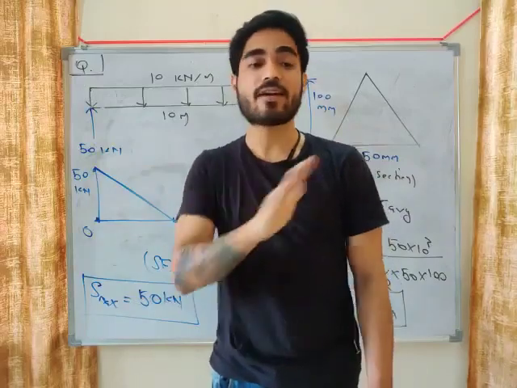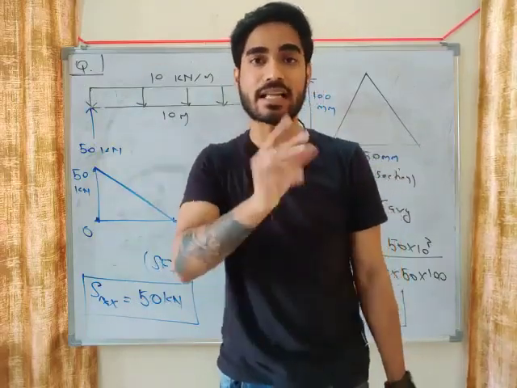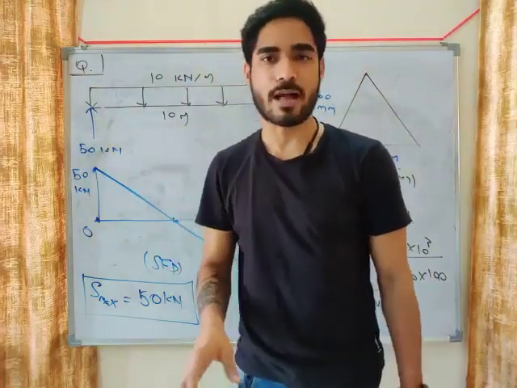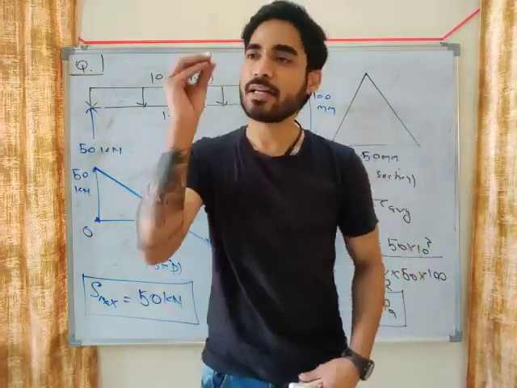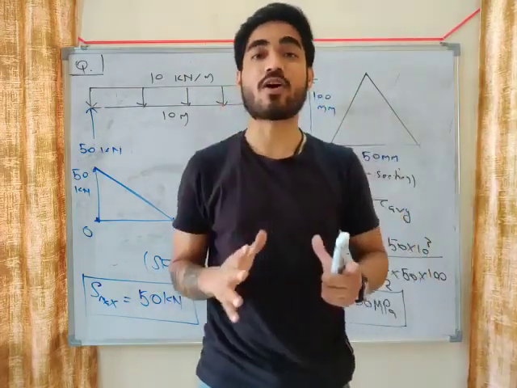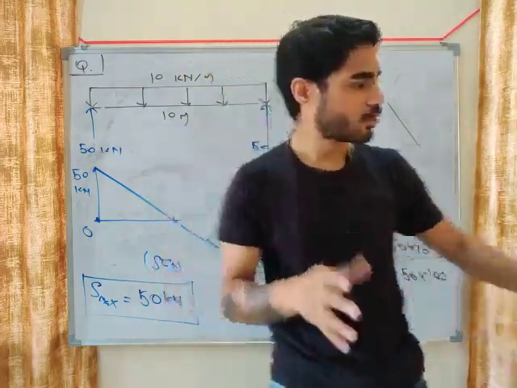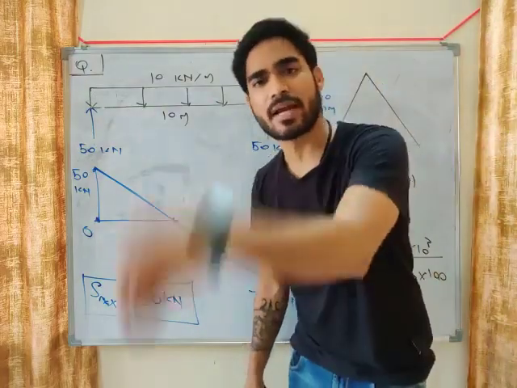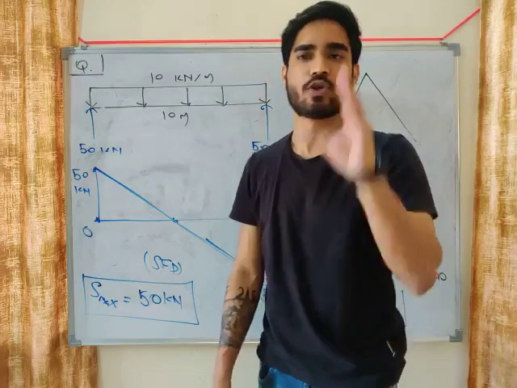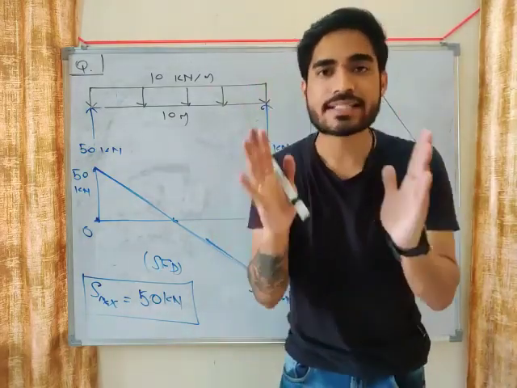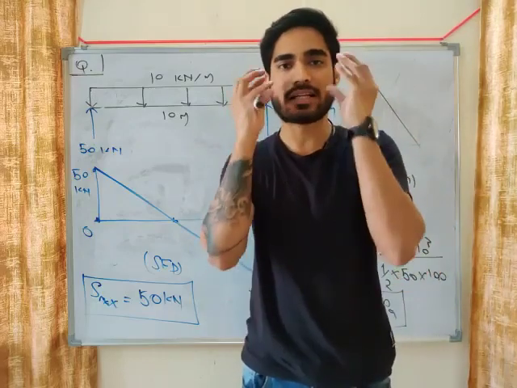All your basic concepts should be crystal clear. Otherwise, you will make these silly mistakes. You will remember the formula, but you will put the wrong values in the formula, because your concepts are not clear. So don't jump into solving the problem. First, understand the basic concept.